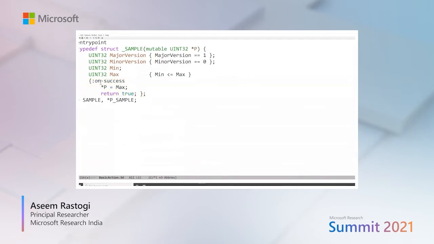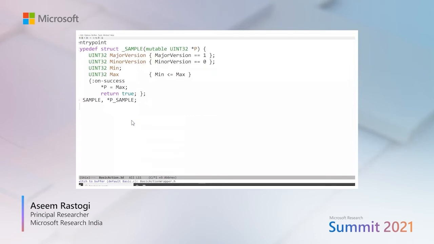And with the field max, we attach what we call a parsing action. This is an on-success parsing action, which means that once the validation of the field max succeeds, once EverParse has validated field max, that it satisfies all its constraints, we are going to write its value to the pointer p and return true. EverParse also has support for on-failure actions and several other actions. I refer you to the online manual for more details.